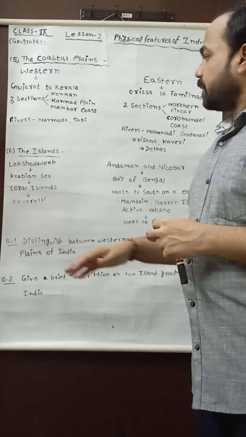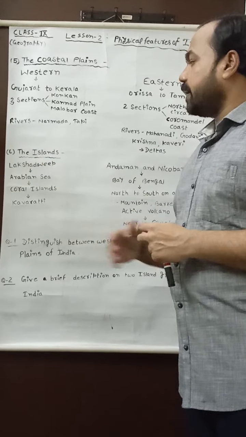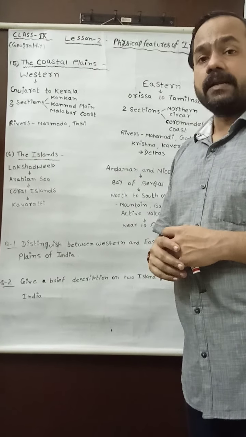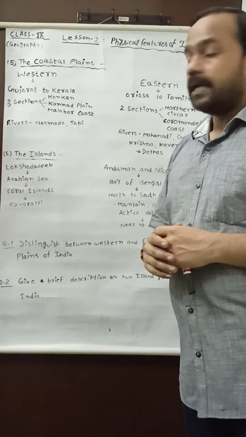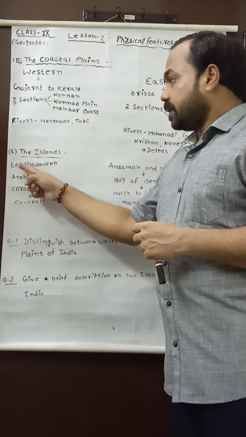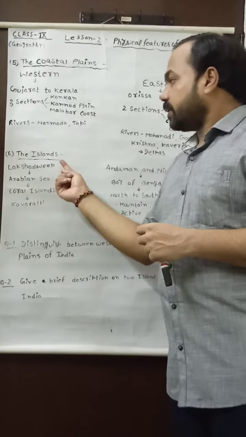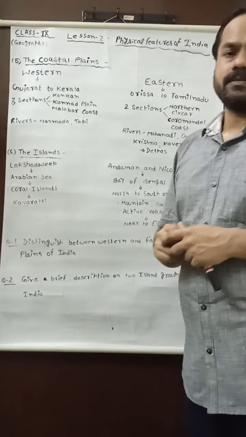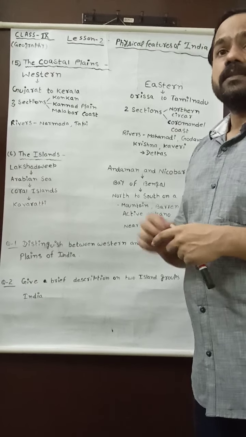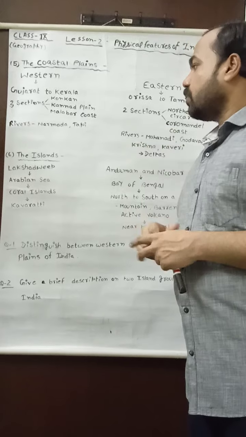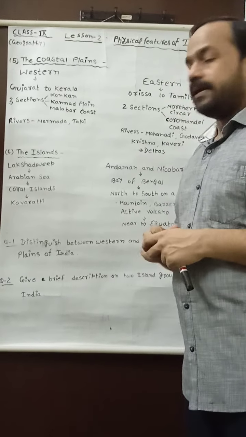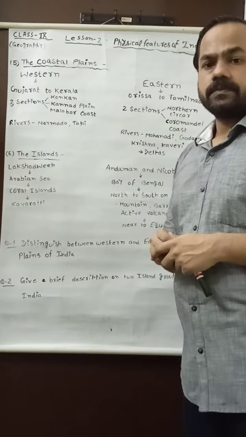My dear student, this Lakshadweep island is very rich in flora and fauna, it is surrounded by water on all sides, and the administrative headquarters of Lakshadweep is Kavaratti.